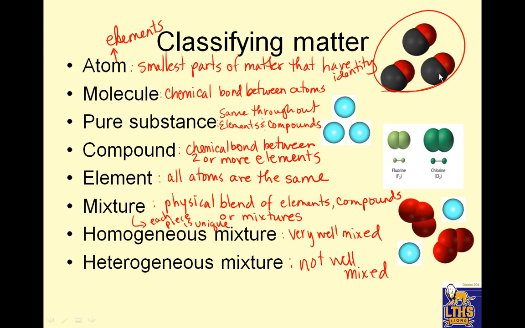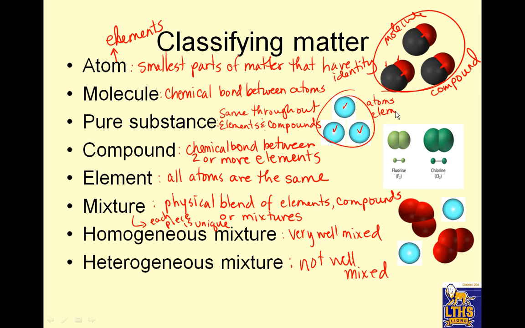All right, so are these atoms or molecules? Well, these are molecules because this implies a chemical bond. Now, is it a compound or an element? Well, this atom is different than that atom, so this is a molecule. But it also represents a compound because there's different kinds of atoms. Okay, what about this? This is the same atom. So this is atoms.